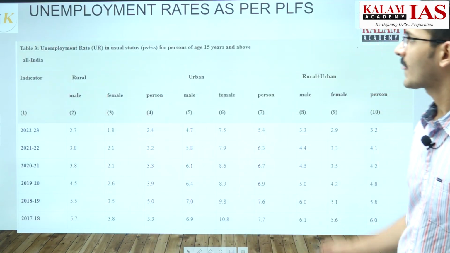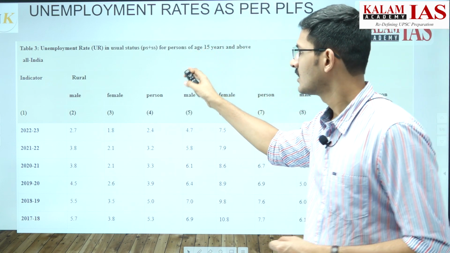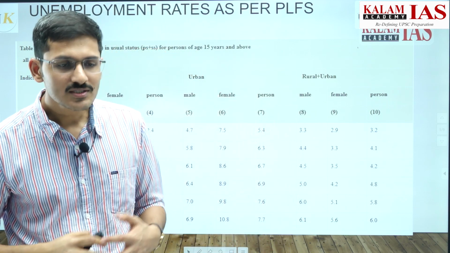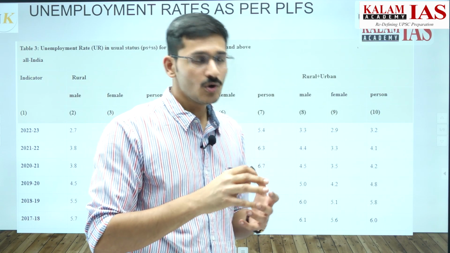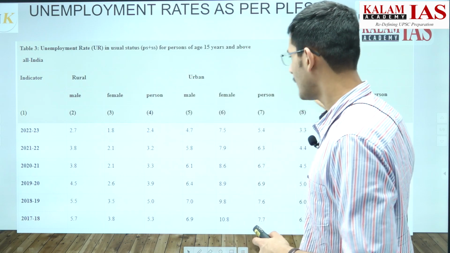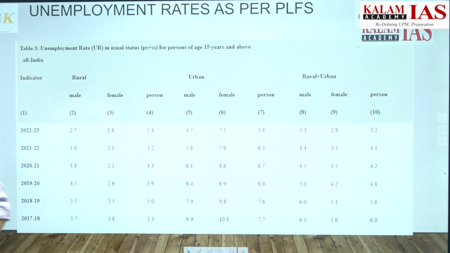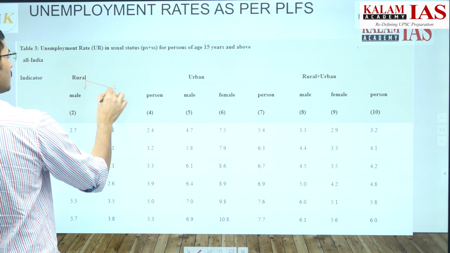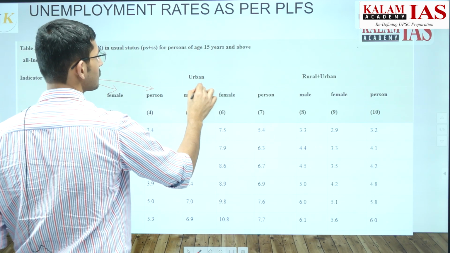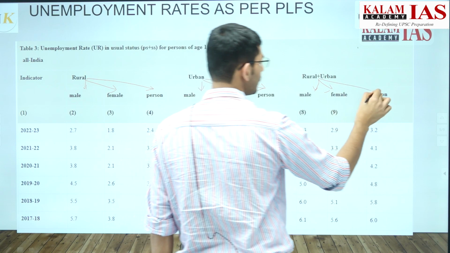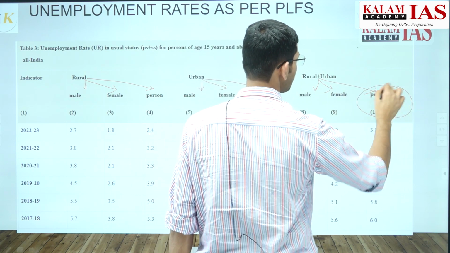Now if we look at the unemployment rate in usual status for different categories of people, for example, what is the unemployment rate of females in India, or of rural people, or of rural male people. We have three categories: rural, urban and combined rural plus urban, which gives the unemployment rate of the country. Among the rural, we have rural male, rural female and rural person. Then among the urban, we have male, female and person, and combined we have male, female and person.